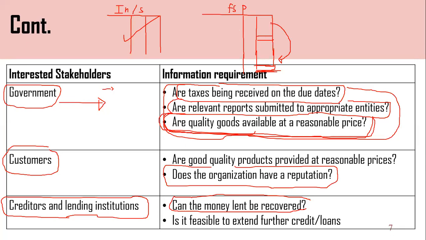Why is that? You are trying to balance financial positions. It means you are trying to balance assets against equity and liability.